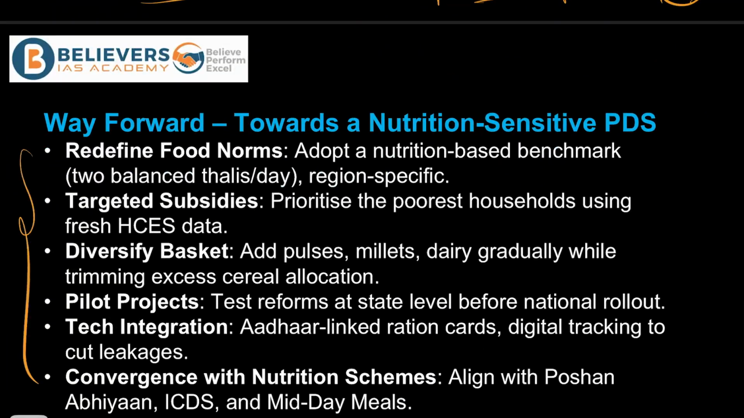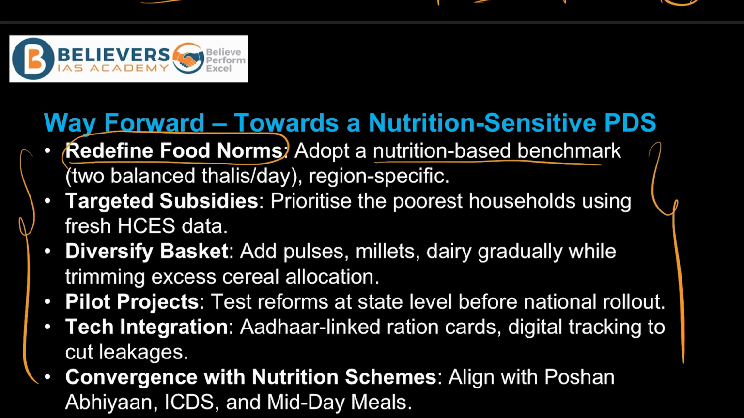Now, talking about the way forward, what are the important things that need to be done? One is to redefine food norms, right? Adopt a nutrition based benchmark, which creates a protocol which says 2 balanced thalis a day, right? And this has to be created region specific, so that every region's own diet restrictions and diet conditions are ensured.